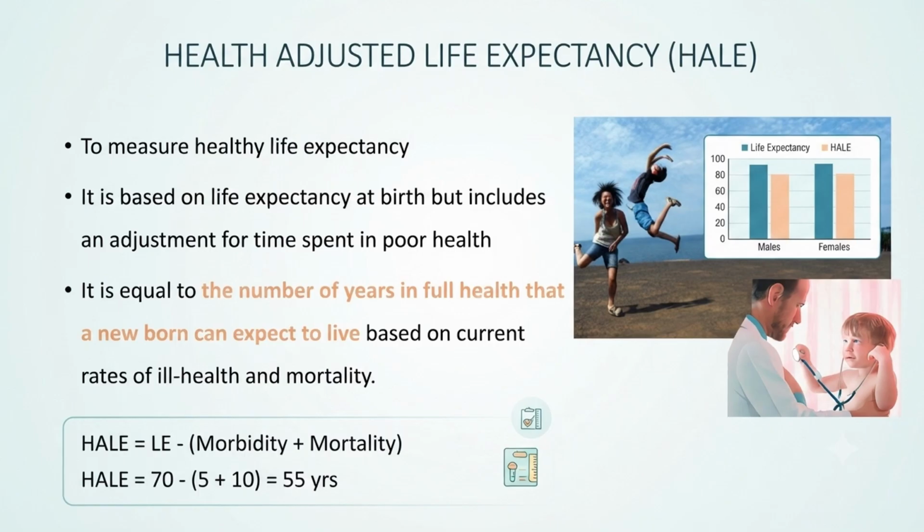So it is slightly different from Sullivan's index in that here we are also deducting how many years prior the person is dying. Mortality also we are deducting, but in Sullivan's index only morbidity we are deducting.